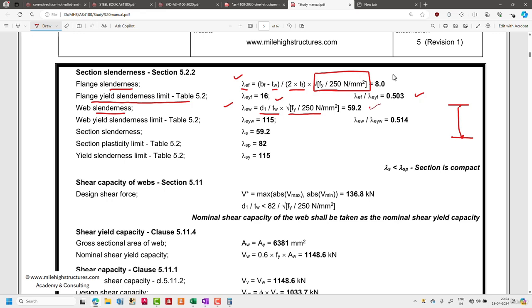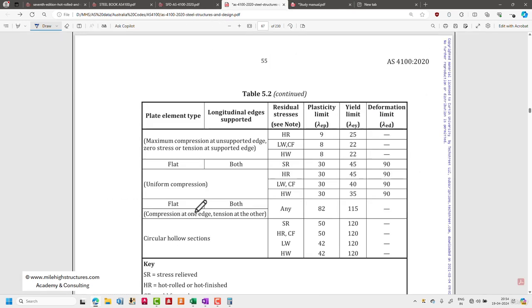So this number comes out to be 59.2. And the web yield slenderness limit is approximately 115. So that also we can check in Table 5.2. So this is the flat, and as I said, the I section web that is supported on both the sides gives us this particular value, and the yield limit is approximately 115 for any kind of section, whether it is heavily welded, hot rolled, stress relieved, lightweight, cold form. Irrespective of that, the maximum value is 115.